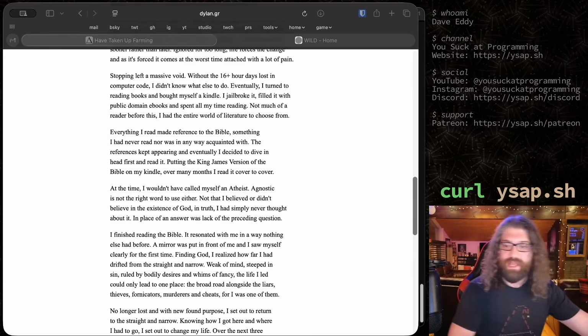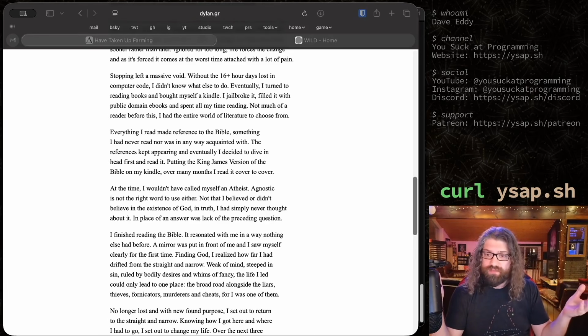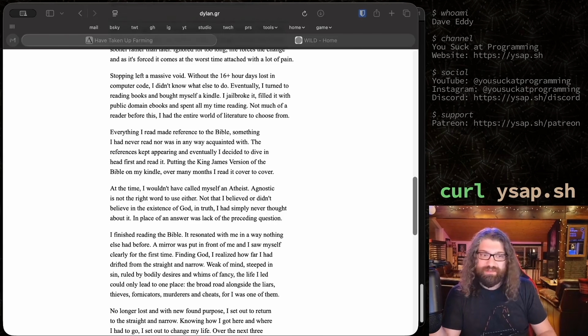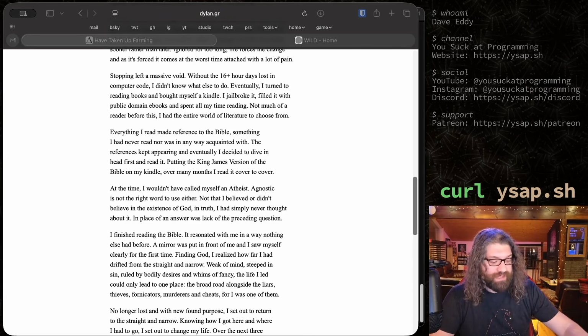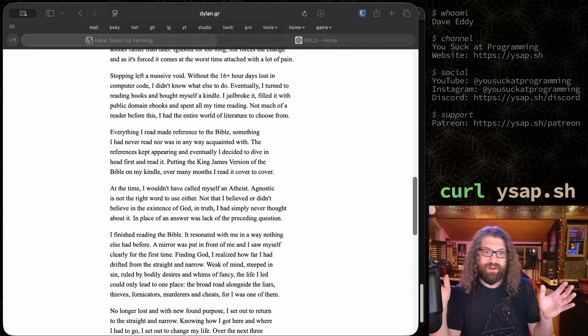So I'm going to give you the 10,000 foot view of this. I'm going to give you the very simple version of this, which is probably a little bit reductive and a little bit wrong. The King James Version is the thee, the thou, the thus. It's harder to read. I'm not saying one's better than the other. That's not what I'm trying to say here. I'm just saying it's interesting that Dylan decided, you know what, I'm going to read the Bible. Not only am I going to read the Bible, I'm doing it on hard mode. Okay.